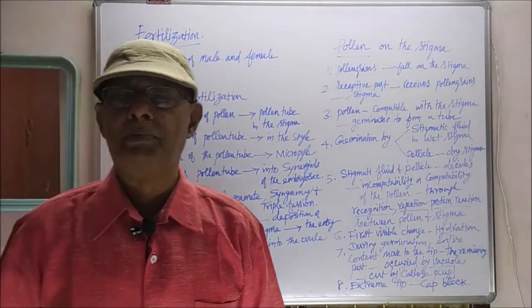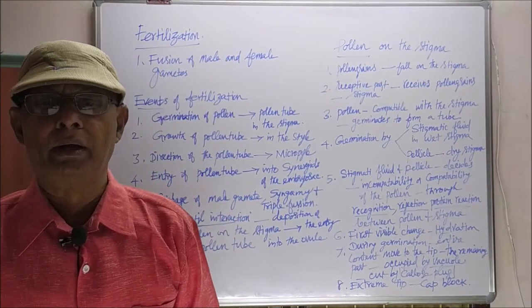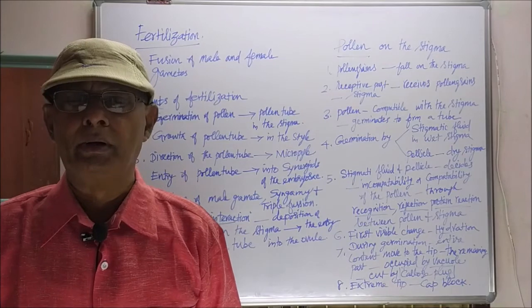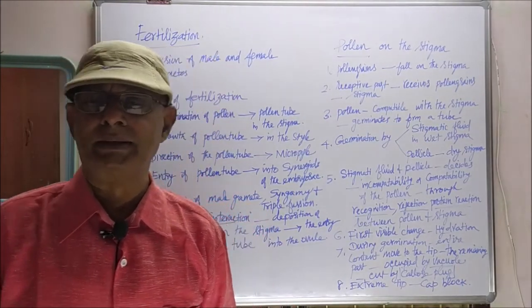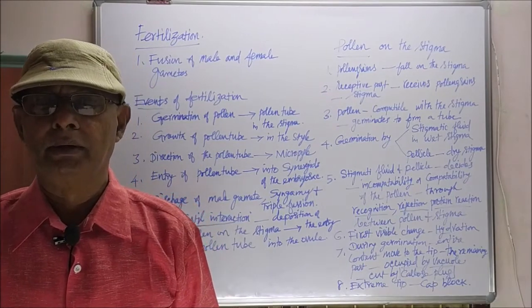The callose plug is formed at the pollen tip to prevent the sperm cells from reaching the tip. It plays an important role in fertilization. Callose is a plant polysaccharide.